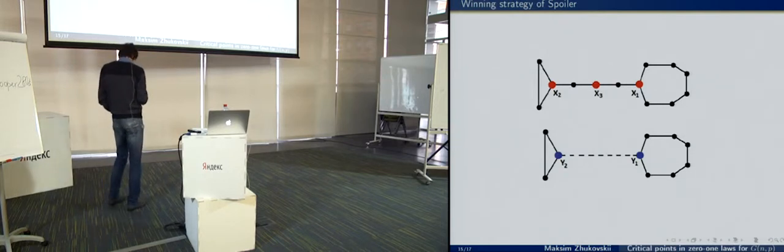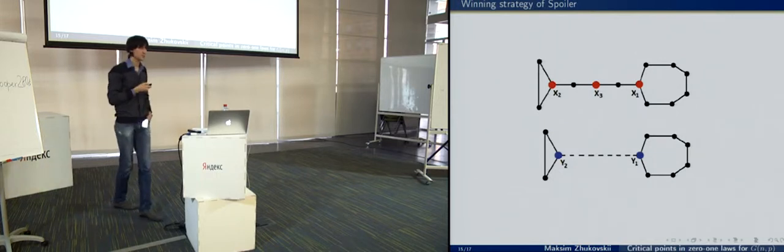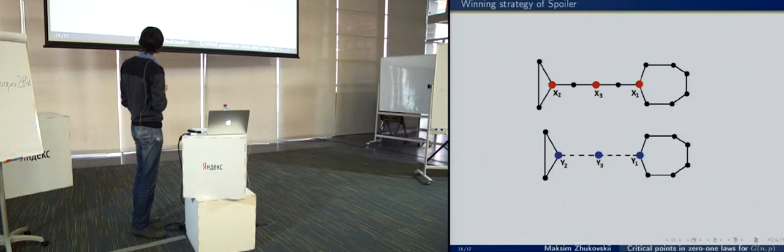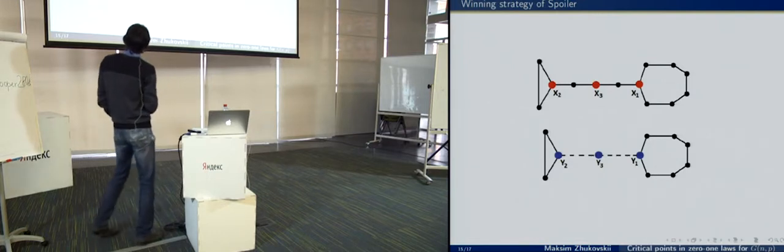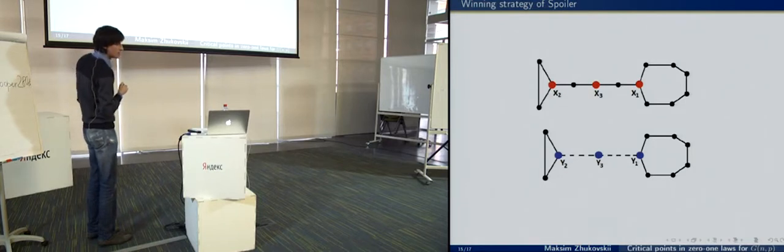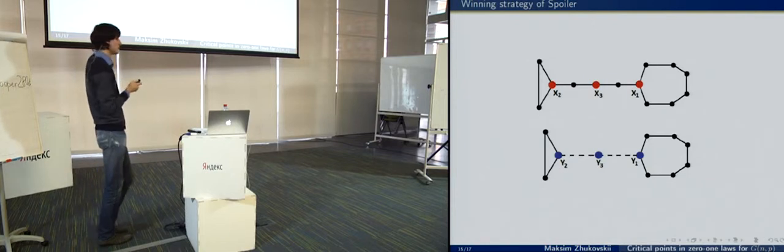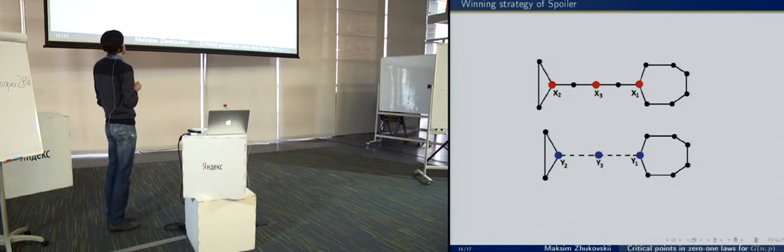So let in the third round spoiler choose this vertex, and duplicator choose any vertex y3. It is easy to see that there should exist a path between the vertex y2 and y3 with two edges, and the same path between the vertices y1 and y3. Because if, for example, there is no vertex which is adjacent to y3 and y1, then spoiler chooses this vertex and wins.